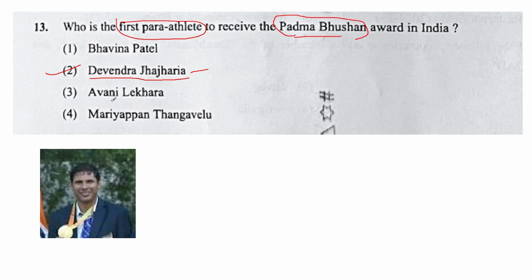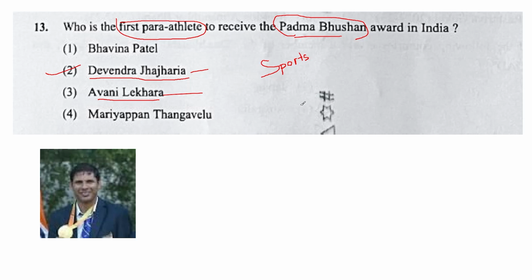One more name appeared here, Avani Lekhara. She is a rifle shooter and she belongs to the state of Rajasthan. She also got a gold medal in the Tokyo Paralympics in 2020. This question has come from sports personalities. So sports is also an important element of CUET general test paper 3.